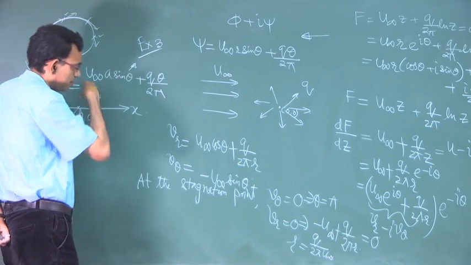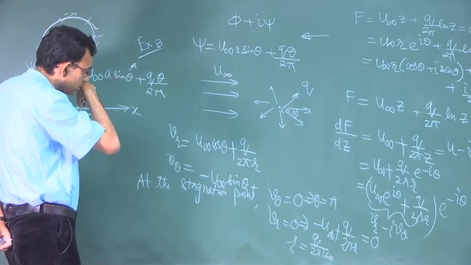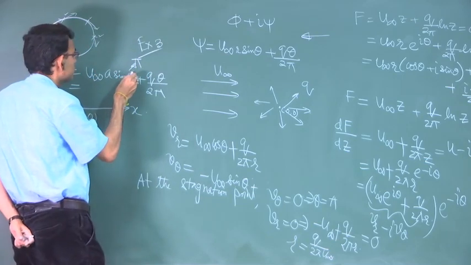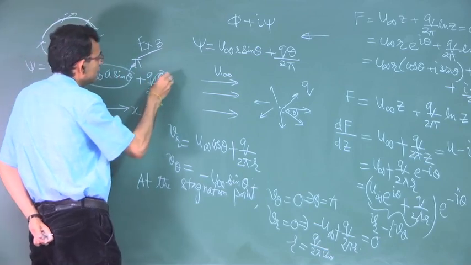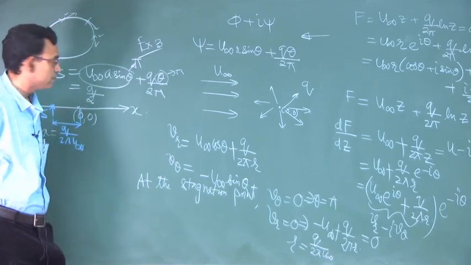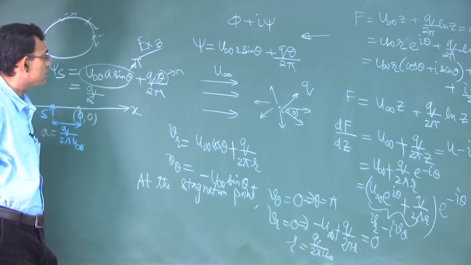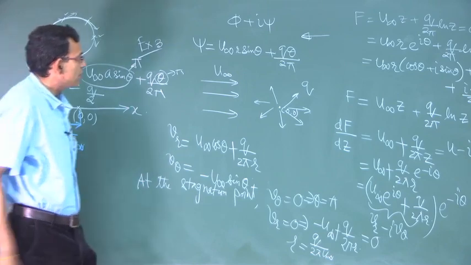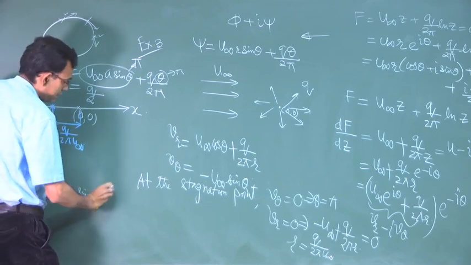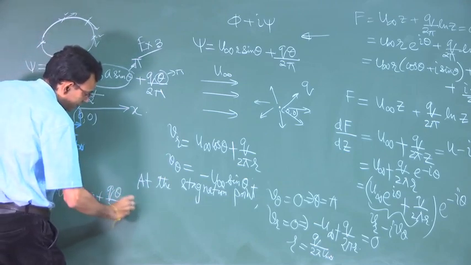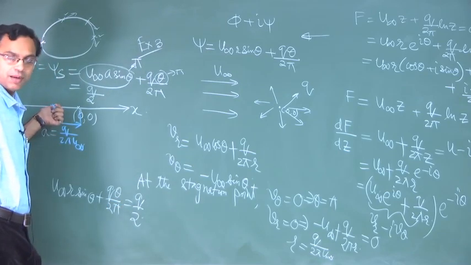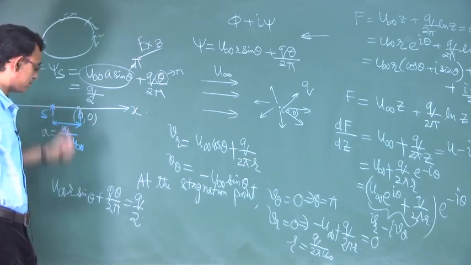This theta is pi, so this becomes 0 and this is q by 2. So, u infinity r sin theta plus q theta by 2 pi is equal to q by 2. This is the equation of the streamline passing through the stagnation point.